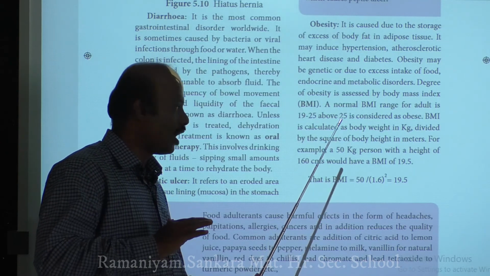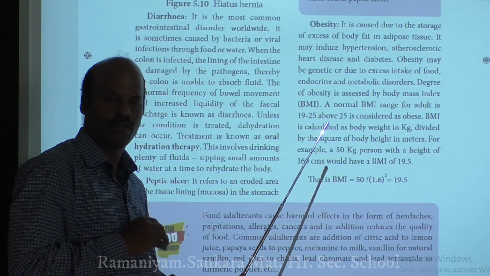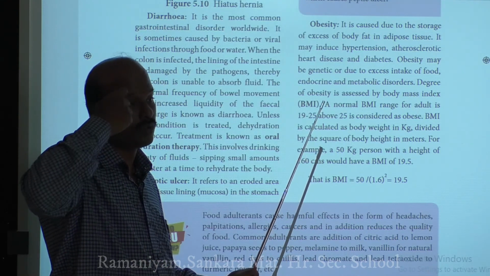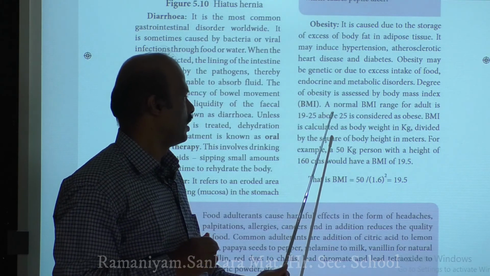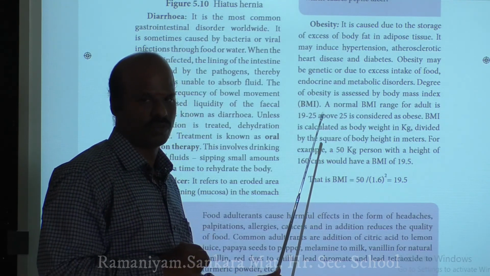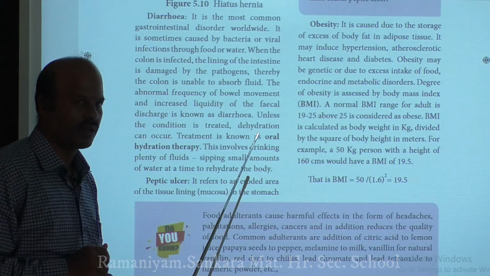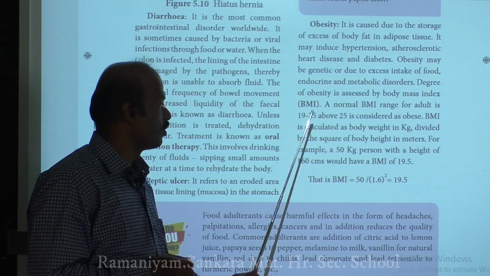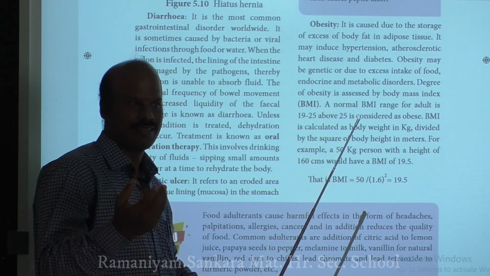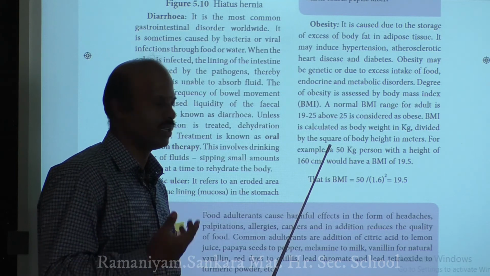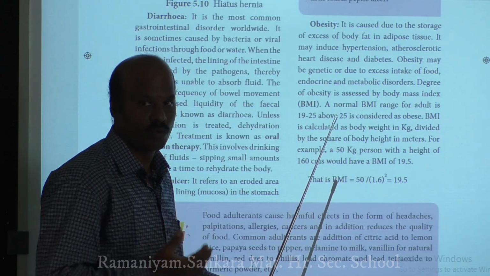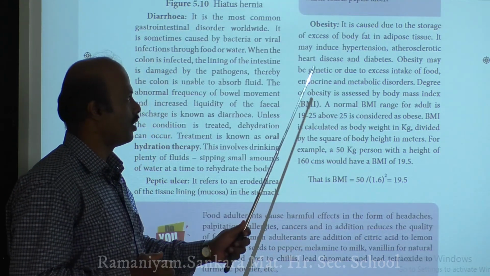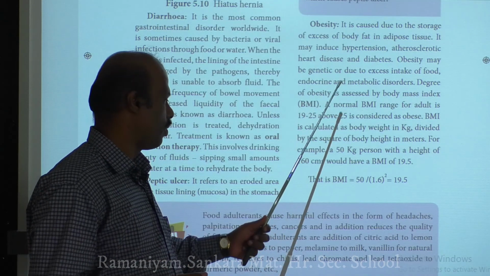If your BMI value is above 25, then you should be considered an obese person. Similarly, if you are less than 19, it's no problem, but you still have to increase your body weight. But if your BMI is more than 25, then you are highly obese. You have started entering into a phase of obesity. So try to avoid deposition of more fat in your body, so that obesity can be avoided.